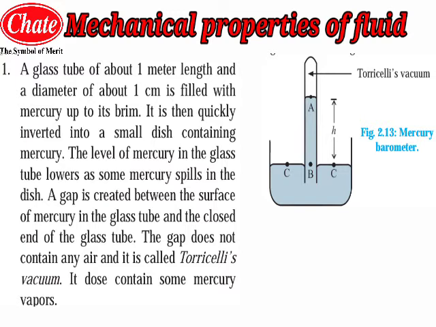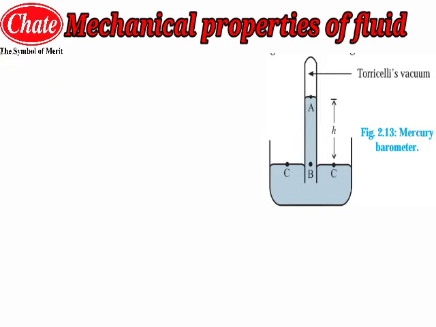As you can see in the diagram, the gap does not contain any air, and because of the absence of air there will be a vacuum. This vacuum formed by this type of arrangement is called Torricelli's vacuum. It does contain some mercury vapors, but it is called Torricelli's vacuum.